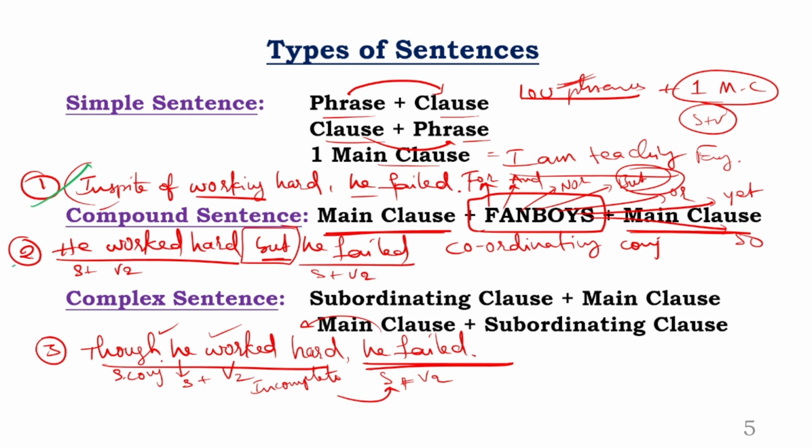Clear? Meaning is same or different? Same meaning. Third one, though he worked hard, he failed. Meaning is again same. The meaning stays the same, only the sentence formation changes. That's the logic of simple, compound, and complex sentences.